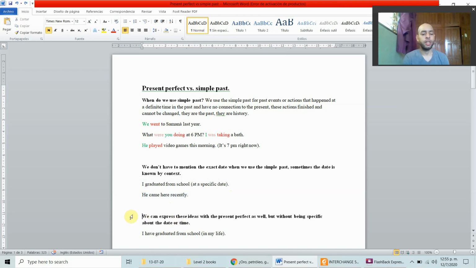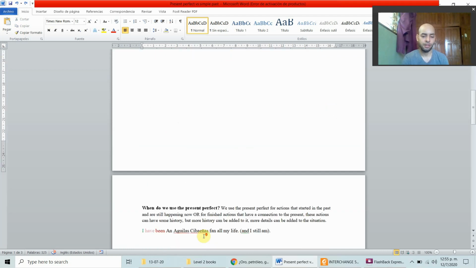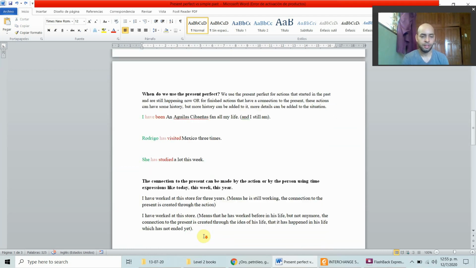So we can express these ideas with the present perfect as well, but without being specific about the date or time. I have graduated from school in my life. It's not said here when, but of course you mean it when you say it like this. Actually, you are saying "in my life" at the end. That is how the present perfect works.